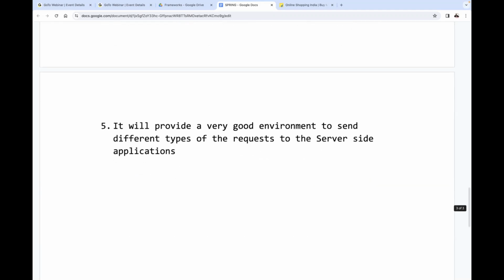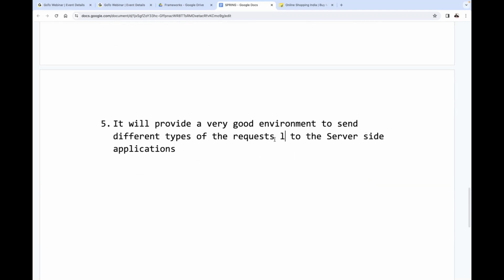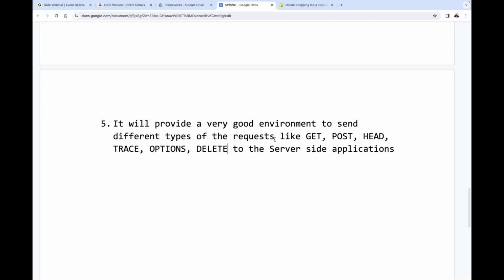It can be used to send different types of requests like get, post, head, trace, options, delete, put, and so on to the server-side applications. Are you aware of these names?